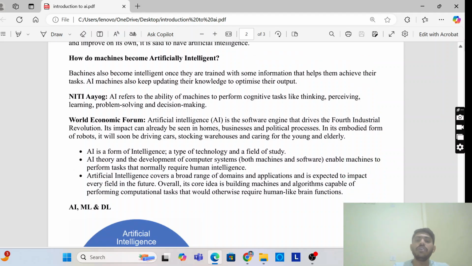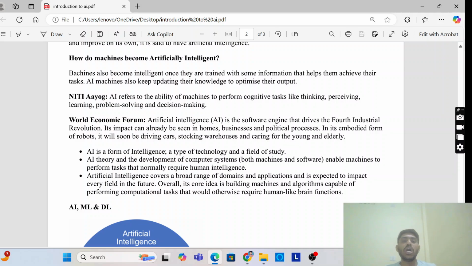Then the World Economic Forum has given an example. AI is the software engine. NITI gave one definition of artificial intelligence, and the World Economic Forum also gave one. AI is a software engine that drives the fourth industrial revolution.